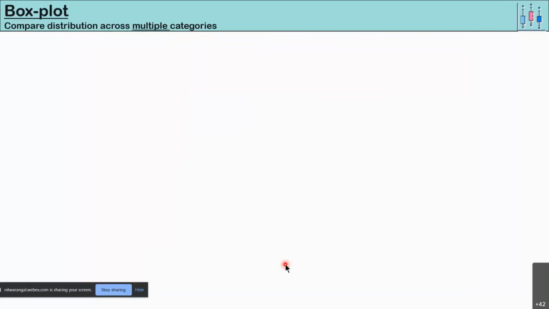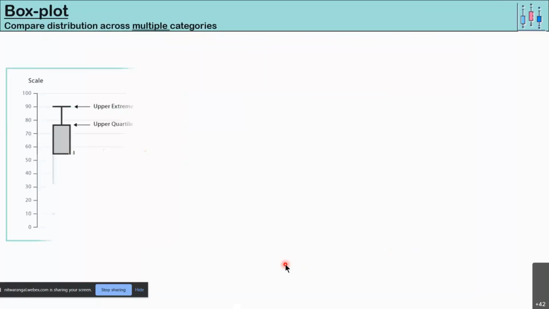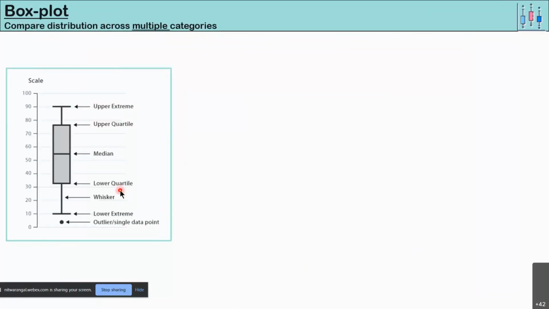Next is a box plot. This is also a statistical plot, much like a histogram, but it has a different application. First, let's see what the typical box plot terminologies are. It is sometimes referred to as a box and whisker plot. Here the ends or extremes are called the whiskers, and in the center you have the box. I'll start from the lower extreme. This is the first quartile. The lower quartile is called the second quartile. The median is the third quartile, and the rest up to the upper extreme is the fourth quartile. The range between the upper quartile and lower quartile is called the interquartile range.